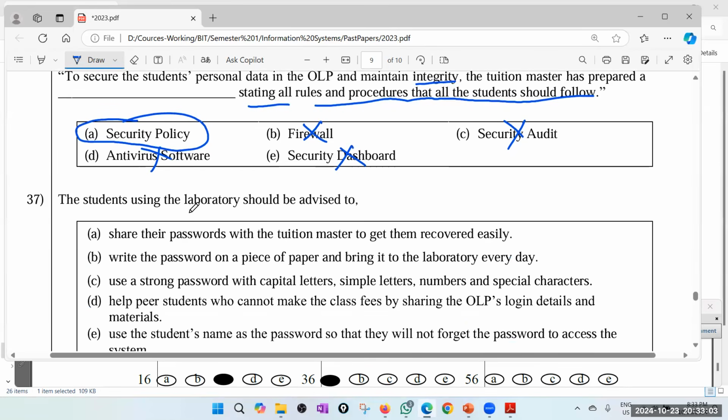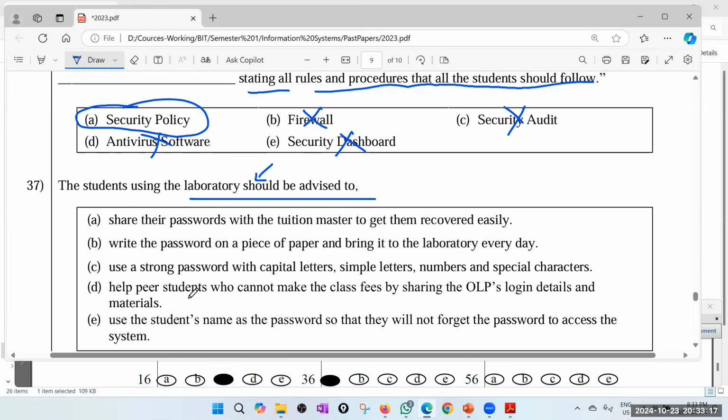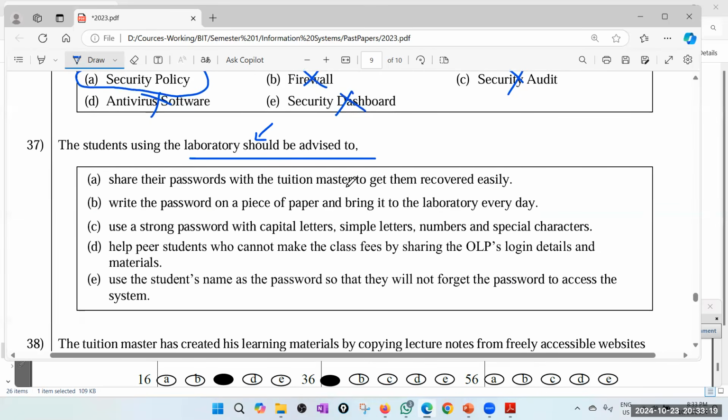The student using the laboratory should be advised to. This is students using the laboratory. Maybe some security advice like do not use their pen drives and don't install anything downloaded from the internet and so on maybe. Share their password with the tuition master to get them recovered easily. No, that is not a good thing to do. Your password is yours.